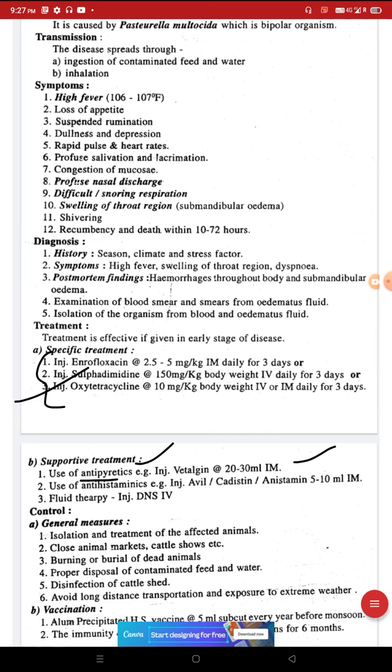Use of antihistamine, injection Avil, Cadistin or Anhistamine, that is the trade name, 5 to 10 ml IM. And we can provide fluid therapy also, injection dextrose normal saline IV.